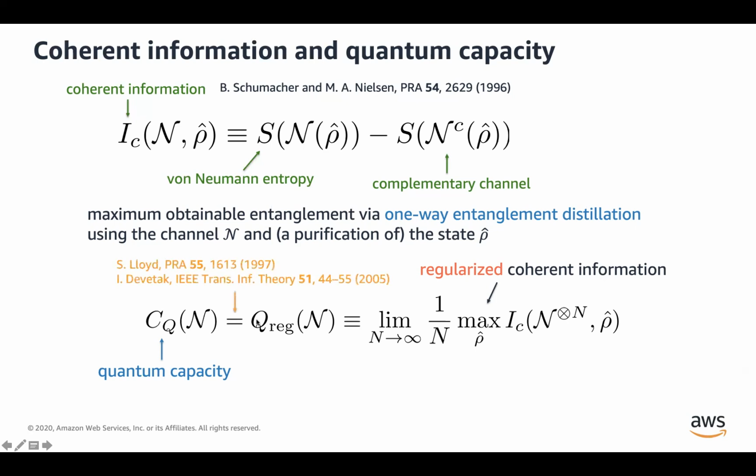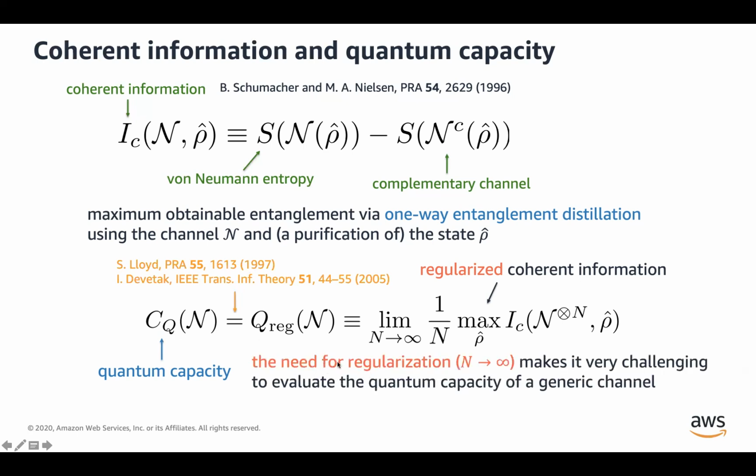And this is a highly non-trivial result, but this purely entropic quantity is shown to equal the quantum capacity of the channel. Because of the need for doing this regularization, taking n to infinity, it's generally really hard to compute the quantum capacity of a generic channel.